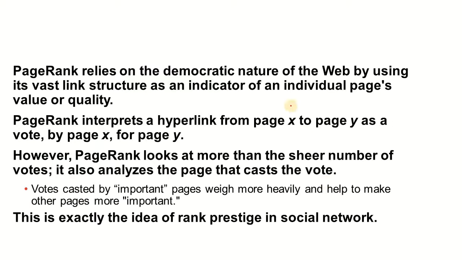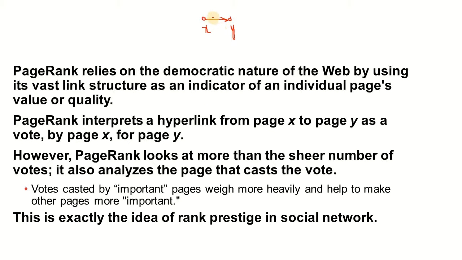PageRank relies on the democratic nature of the web. That is, the more people are voting for something, the better that thing is. But it also takes care of the uncontrolled nature of the web. That is, anyone can link to anything. So PageRank interprets a hyperlink as a vote that a page X has in page Y. So if we have a page X that has a hyperlink to another page Y, then basically X is showing its trust in page Y and is sharing its audience with Y.